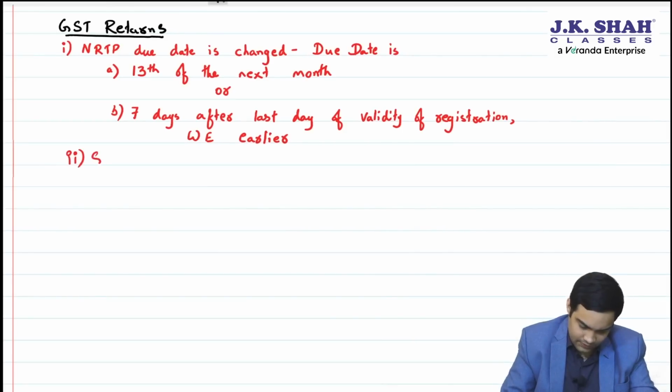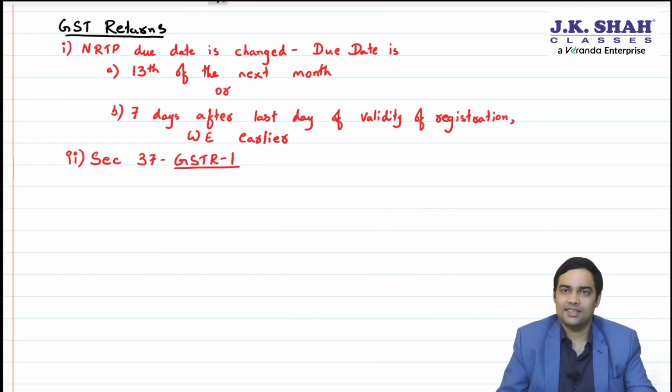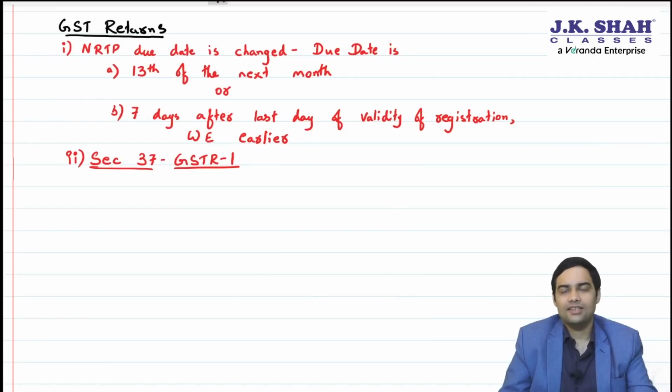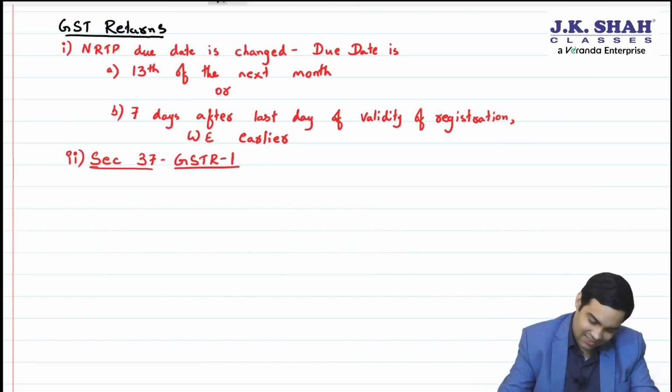Roman 2. Section 37, that is GSTR1. There also changes have happened, sir. Yes, GSTR1. In fact, returns, major changes have happened. See, this was expected to change on 1st Jan 2023, but government released the notification and said it is effective from 1st October. So, a lot of changes have become effective from 1st October. Okay, GSTR1.